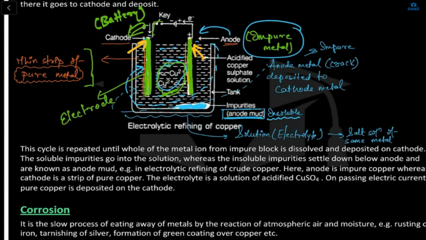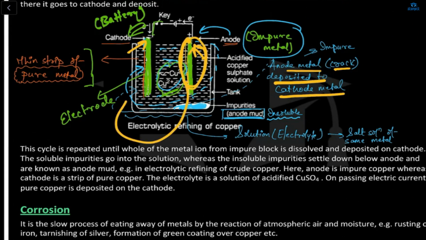If we are passing an electric current from the anode to the cathode, the metal is getting deposited at the cathode side. The anode metal cracks and deposits to the cathode metal. Why? Because we are refining it from impure to pure metal. Okay?